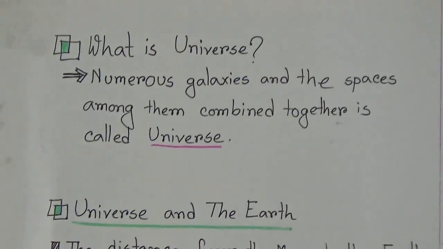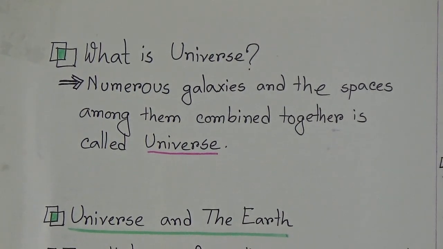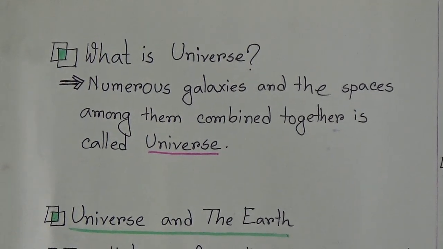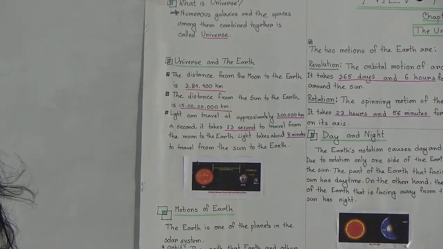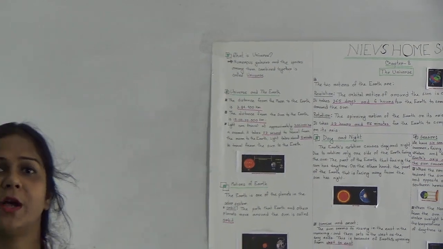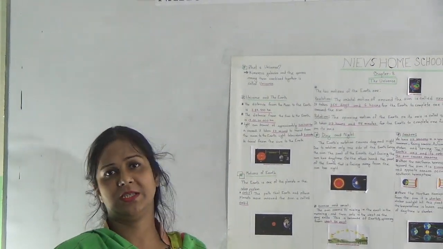Now you can say, what is the relation between the universe and the earth? The earth is a part of the solar system, and the solar system is a part of the Milky Way galaxy, and the Milky Way galaxy is a small part of the universe. The universe is still expanding day by day.